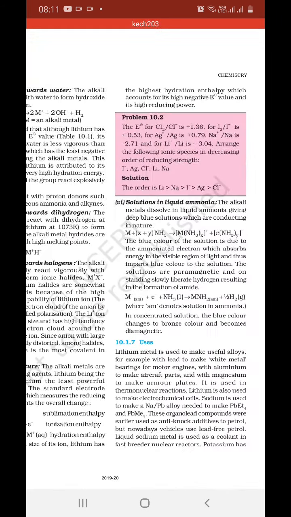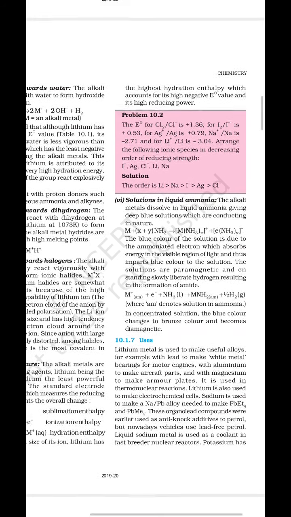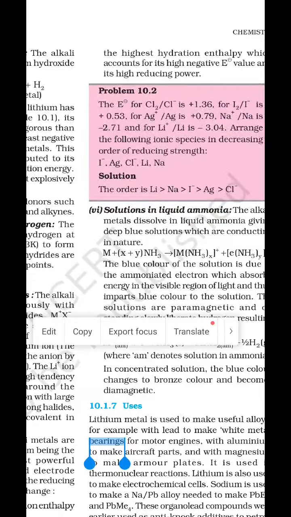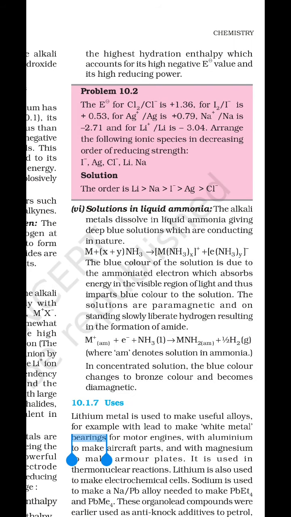Now next, see this problem 10.2. Electrode potential for chlorine is 1.36. Iodine is reduction, that is reduction potential, because here chlorine electrode potential is 0. When it is converted into Cl negative, it is reduction, or its oxidation number decreases from 0 to -1, so reduction will take place.